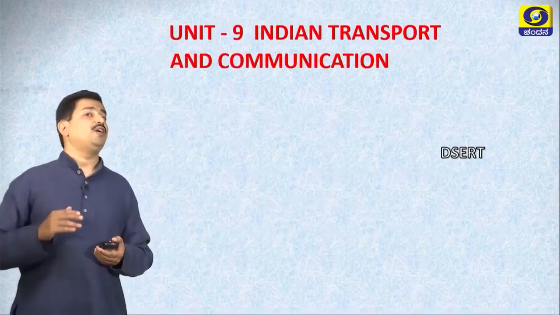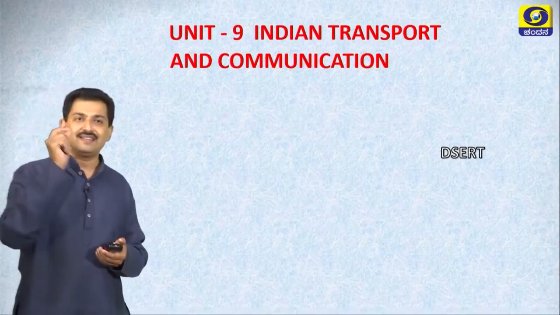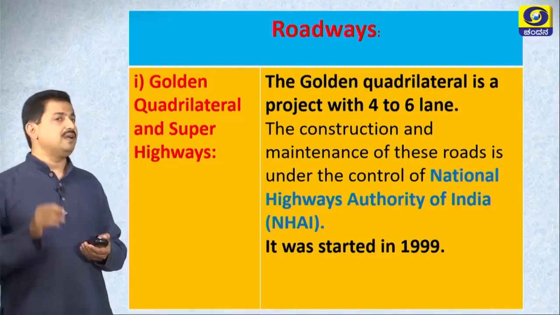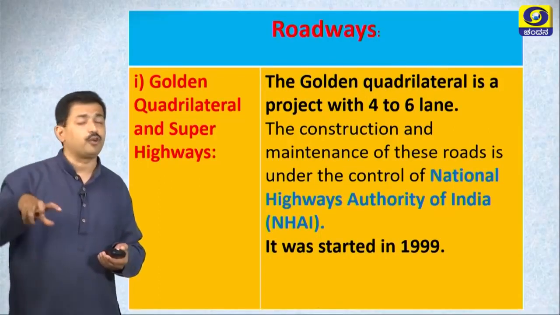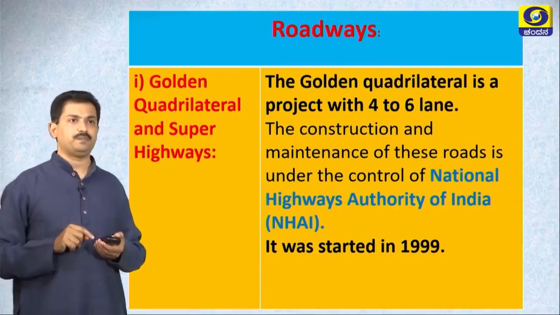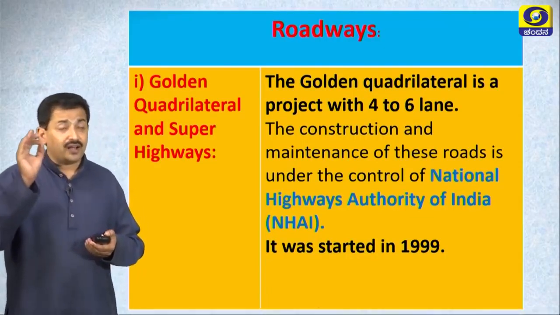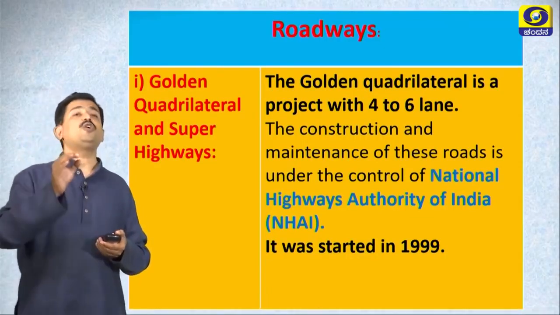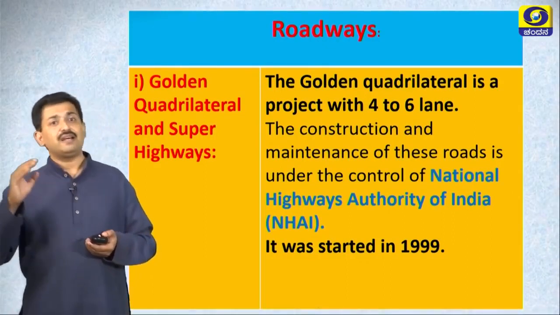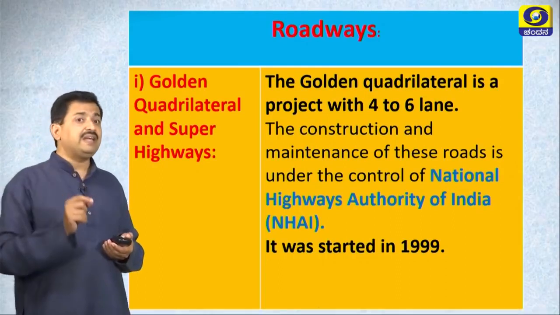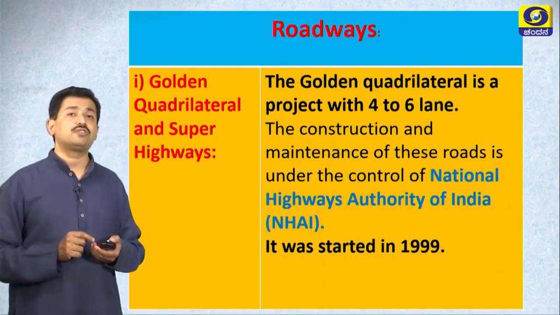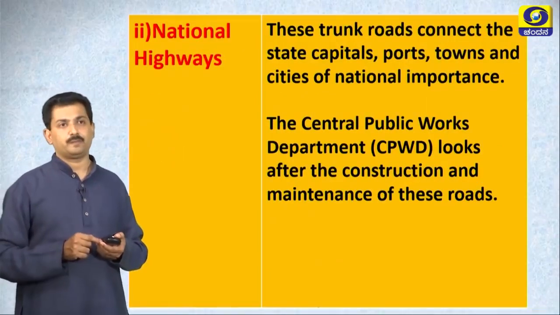Let us move on to the new lesson, that is the 9th lesson, Indian transport and communication. Let us know about the 5 types of roadways. Golden Quadrilateral superhighways, right? The Golden Quadrilateral is a project with 4 to 6 lanes, correct? The National Highway Authority of India maintains and constructs this Golden Quadrilateral road plan, which is also called super highways.